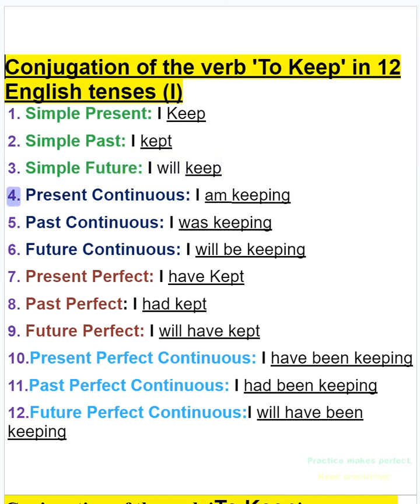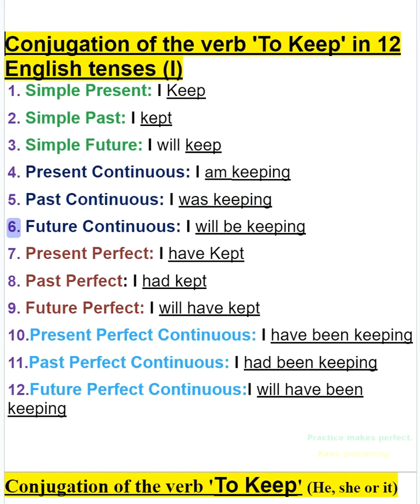4. Present continuous, I am keeping. 5. Past continuous, I was keeping. 6. Future continuous, I will be keeping.